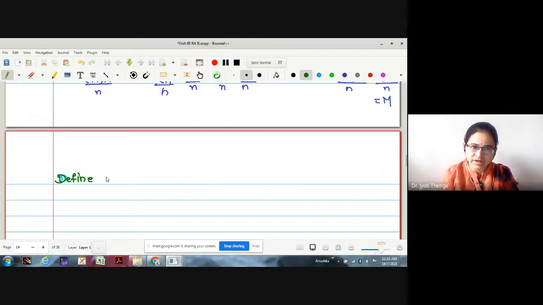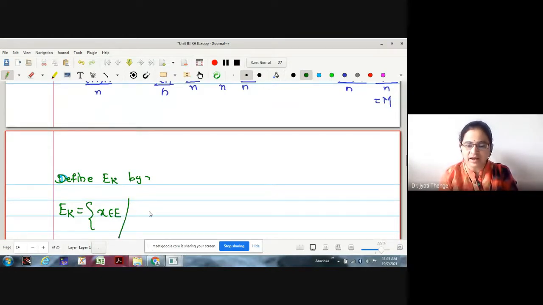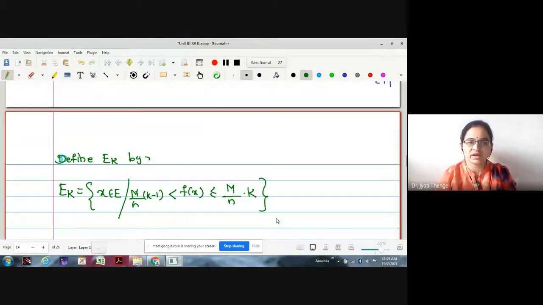Now I am going to define Ek. How am I going to define set Ek? Just make sure what I am going to do. We are collecting those elements of the domain E such that f of x lies between m by n into k and m by n into (k minus 1), strictly less. We are going to collect those elements of the domain in which f of x is strictly greater than m by n (k minus 1) and less than or equal to m by n k.